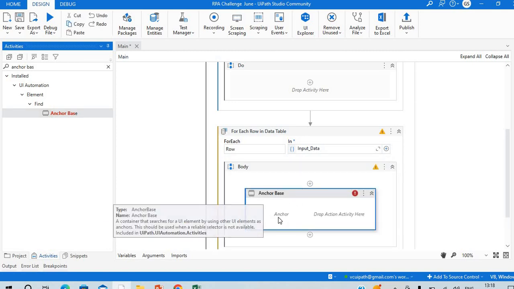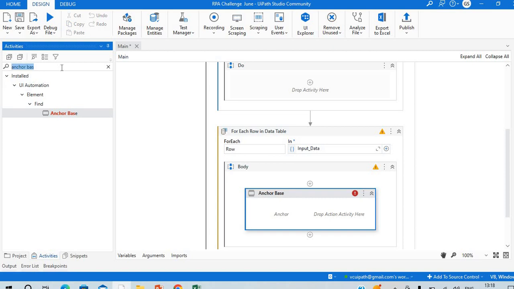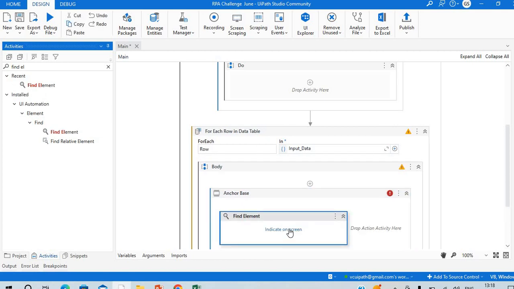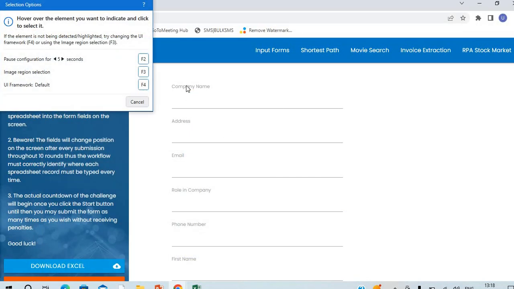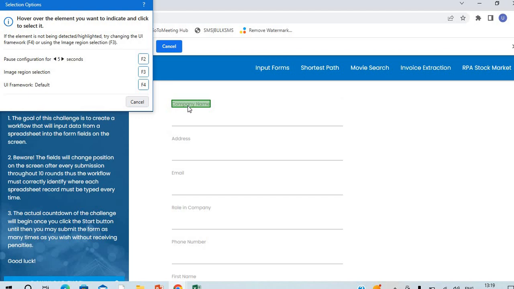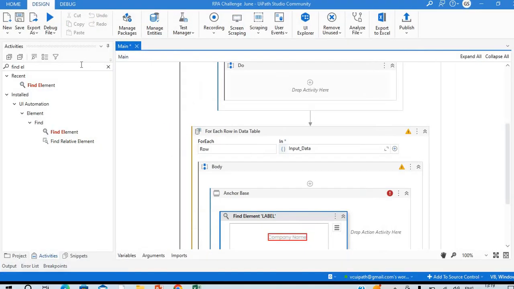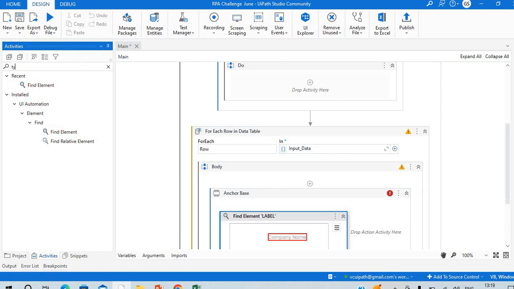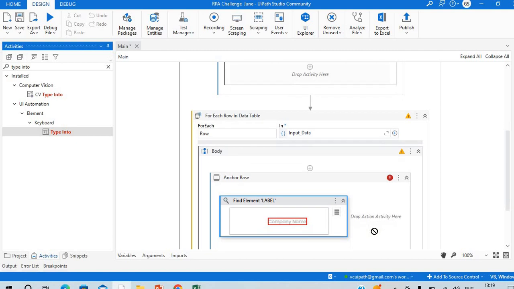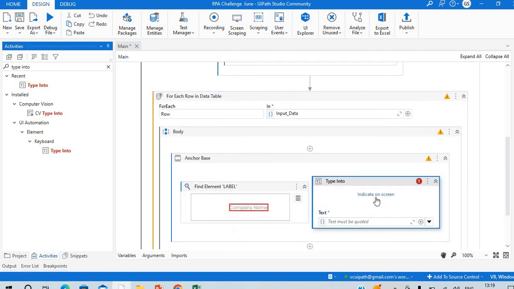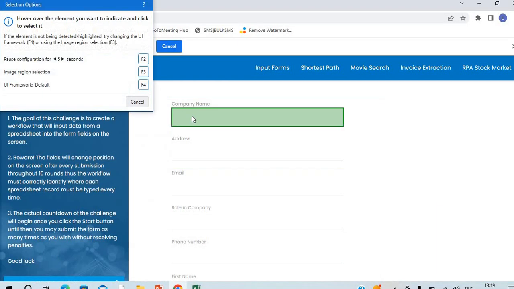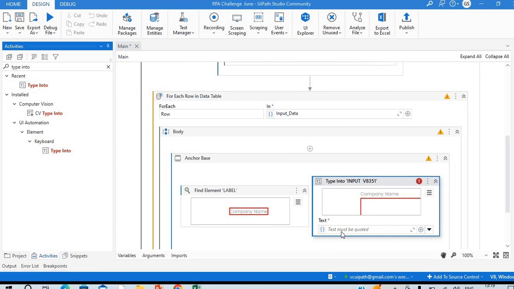So it is saying anchor. So first we'll find out, find element. So we can go here, find element, just find out the field, which field we want to find out. For example, I want to find out the company name, so I will click on the company name. And then what action we have to perform? We have to perform the type action. So I will go here, and I will type this, and we have to define where we have to type. I want to type into the company name.